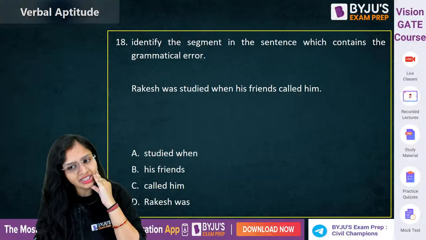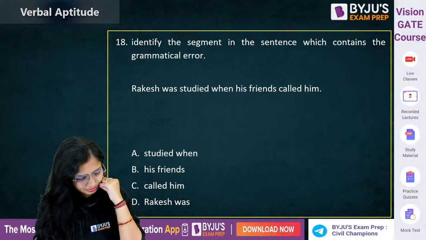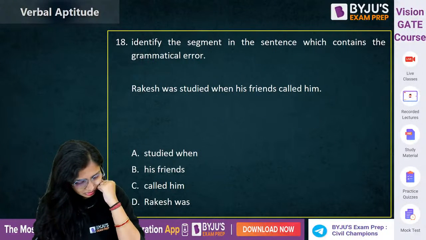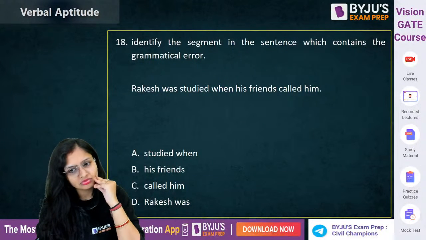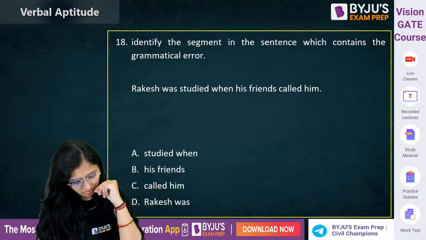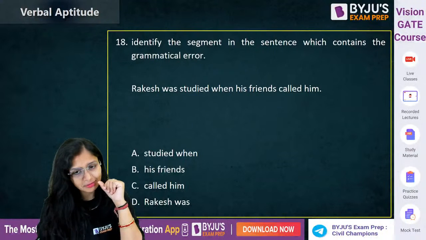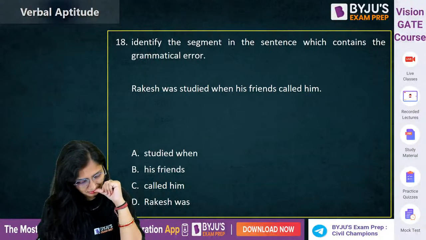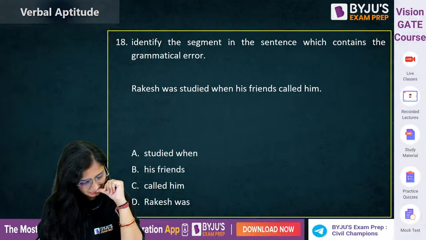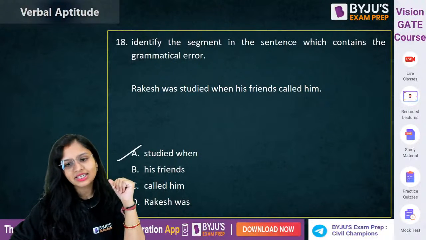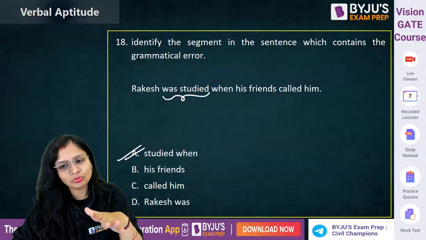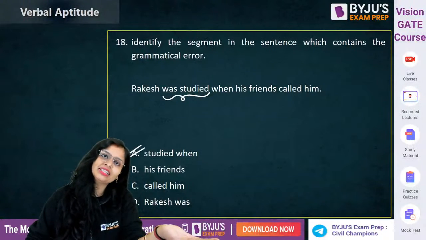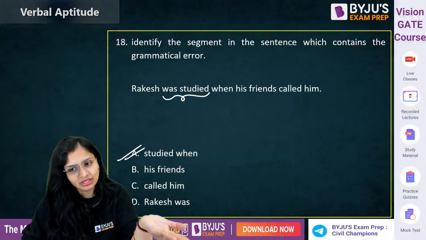Rakesh was studied when his friends called him. Correct. Studied when. ये was studied कैसे हो जाएगा? Either if it has to be in past perfect tense, he would have used had. ठीक है?